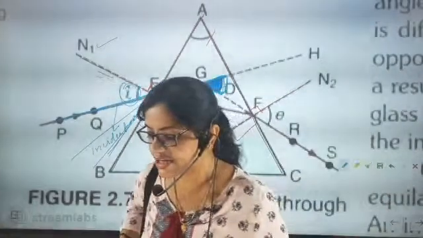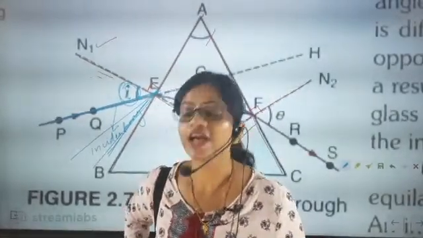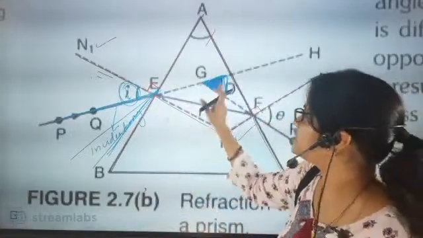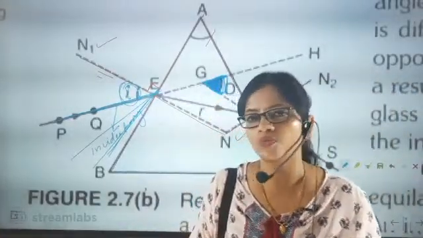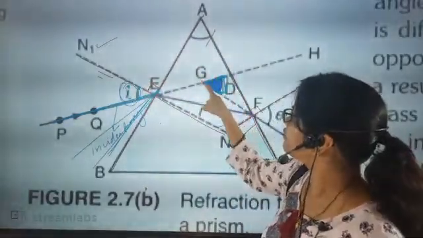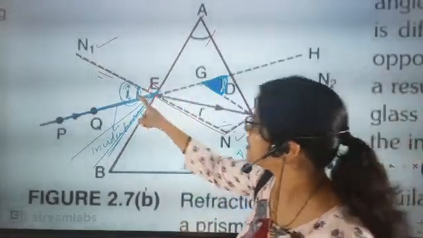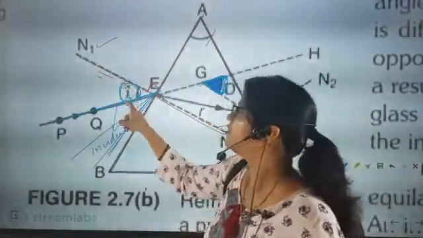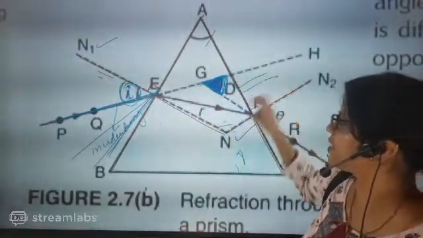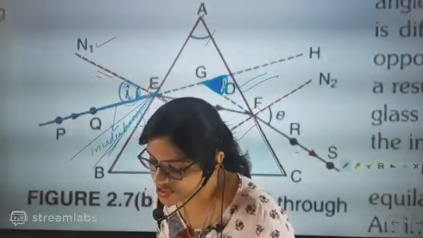So what did I say? Can you type and resend me what I said? That angle of incidence can influence what? Till now we have understood that the nature of the material of the prism will influence the deviation angle. Second, the incident angle will also influence the deviation angle. What is the deviation angle, ma'am?